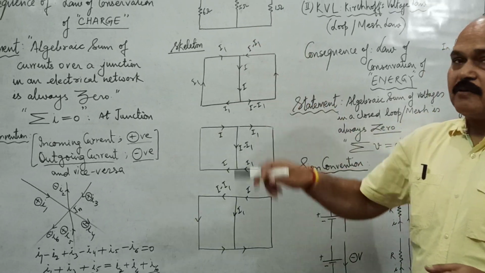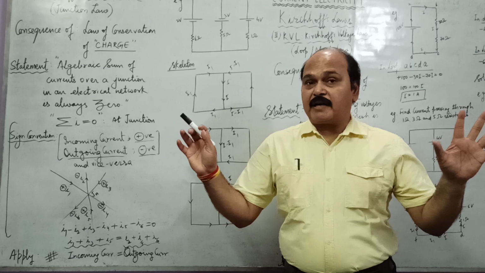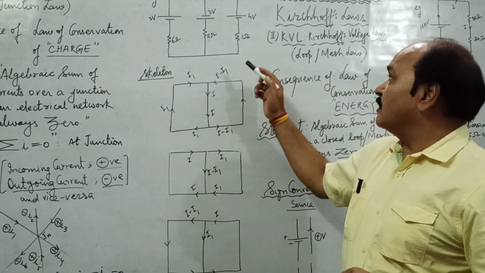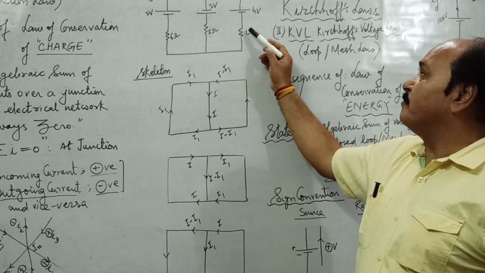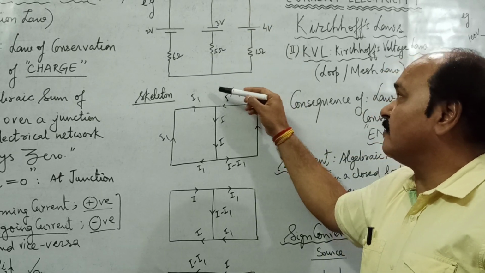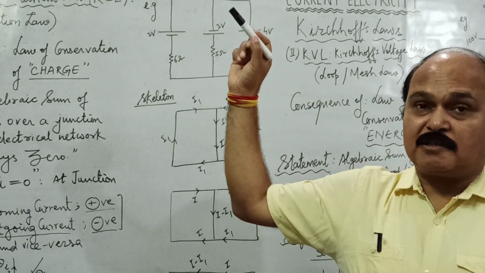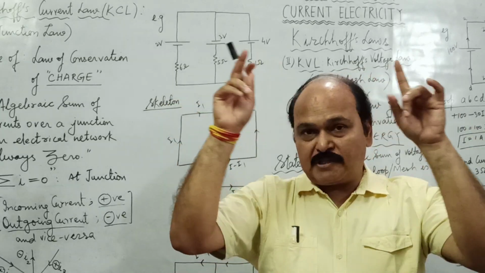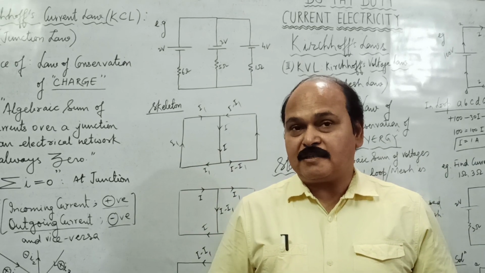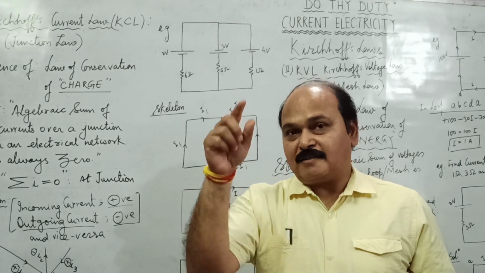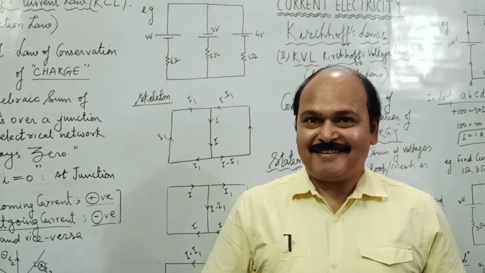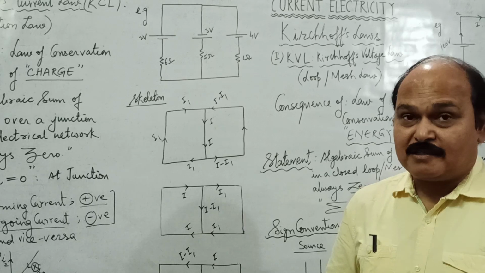So we draw the skeleton of the circuit. We ignore all batteries and resistances connected in the circuit, and we don't carry any preconceived knowledge such as this battery will have current in this direction, this battery will have current in this direction. Forget about everything. Just make the skeleton, take the current from any branch of the circuit, go on distributing it over junctions, and when you come back to the same branch, the current should be the same. If that is the case, you have applied KCL. Well, we'll see its practical applications very shortly.